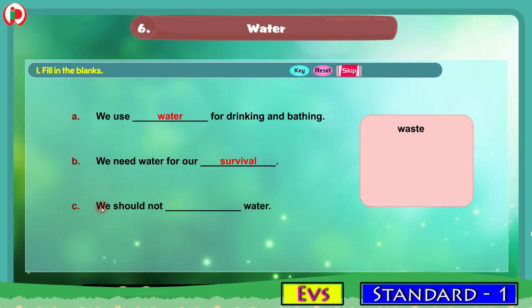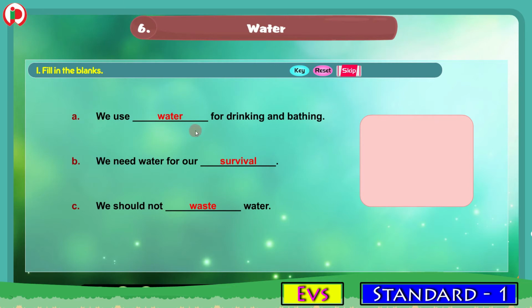C. We should not dash water. And the correct word here is waste. The word here is waste. W-A-S-T-E, waste. We should not waste water.